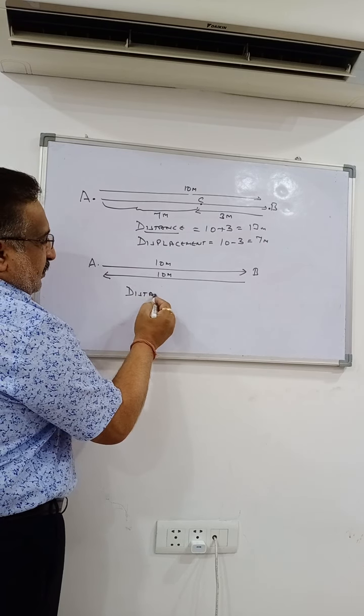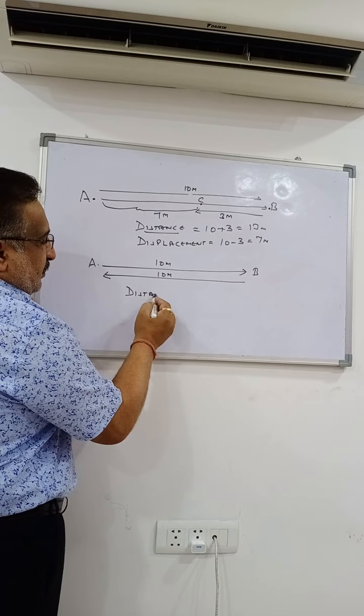But what about the displacement? The shortest distance between the initial and the final position. What is the initial position? A. What is the final position? A. So what will be displacement? You might have calculated, displacement is 0. Why is displacement 0? Because initial and the final points are same.